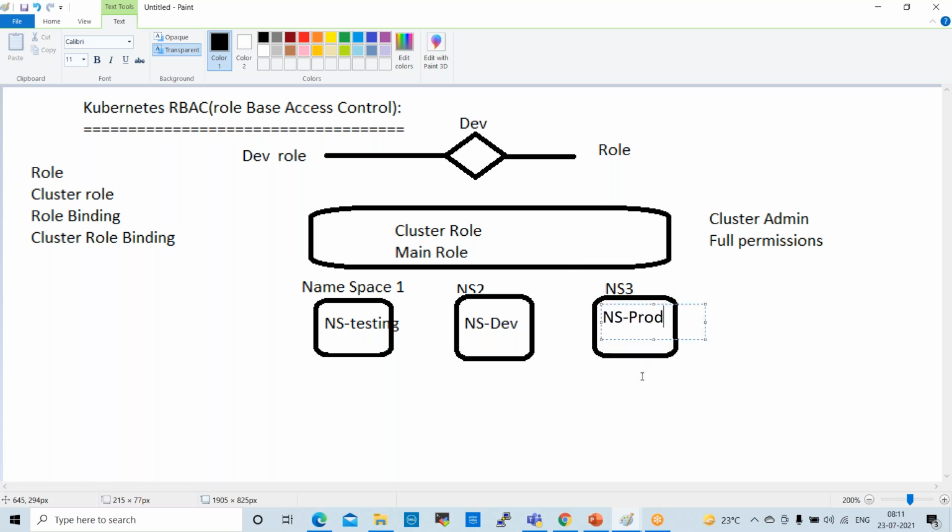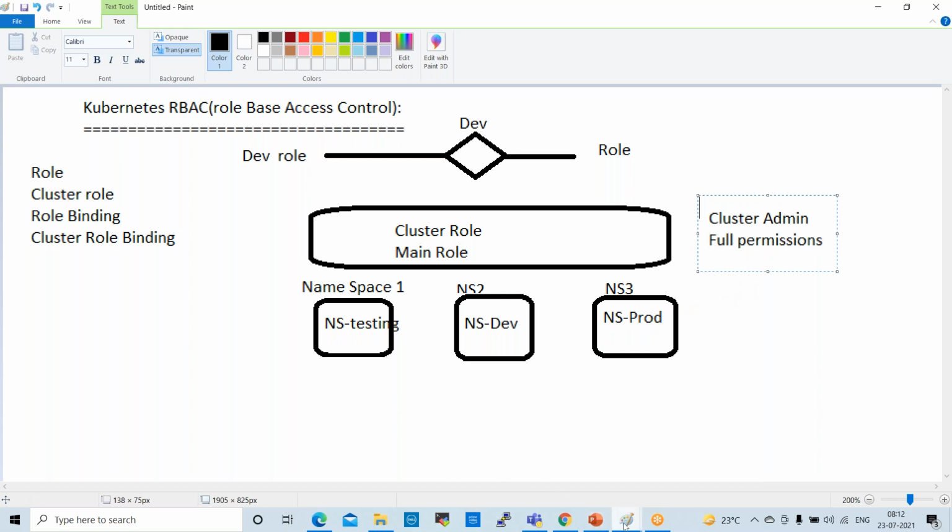Normally, different teams will be involved, and they will perform different activities. Developers, testers, and build and release engineers will work on this cluster. As a DevOps engineer, we will control the cluster, take full control, have full permissions, and maintain the cluster.